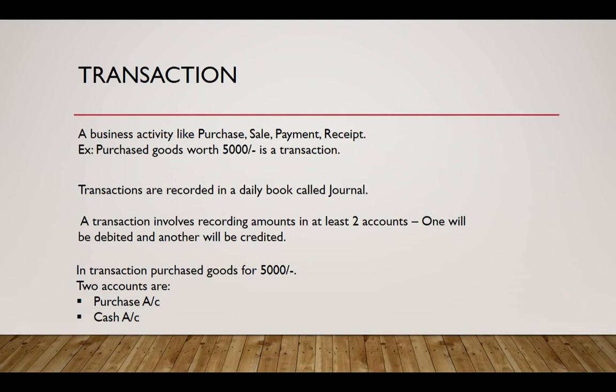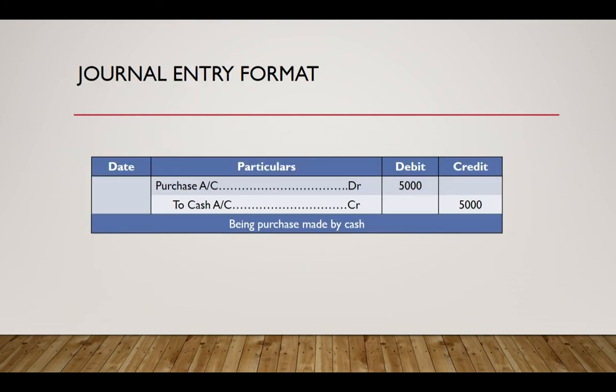and we record the transaction in a journal book in the following manner. We debit the purchase account and specify the amount in the debit column and credit the cash account for the same amount. So why did I debit the purchase account and credit the cash account?